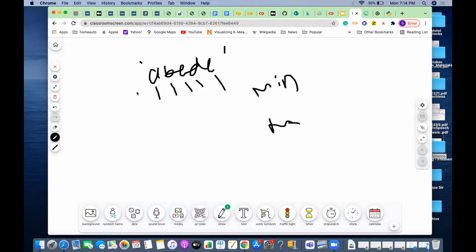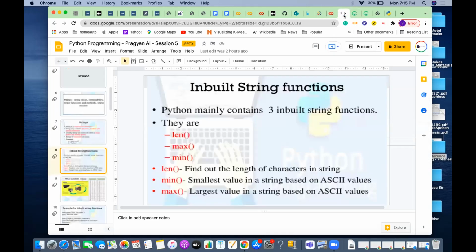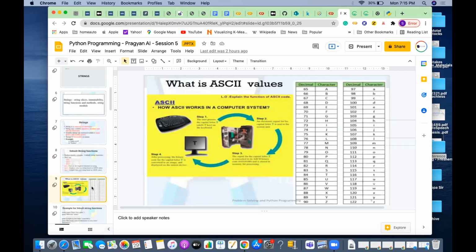Since these are alphabets, your question may be how I should get a minimum and maximum value there. Usually, anything you store as a string or as numbers is stored in terms of a binary value, everything being numerical. Exactly how the computer does it: all these characters are stored as ASCII characters with ASCII values.